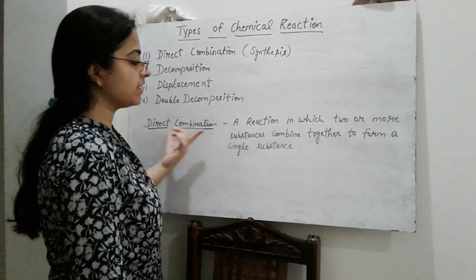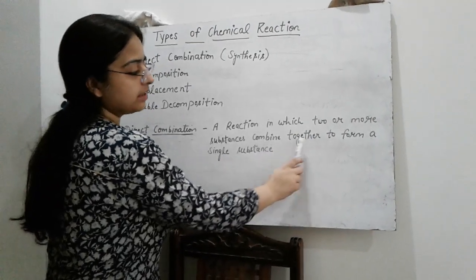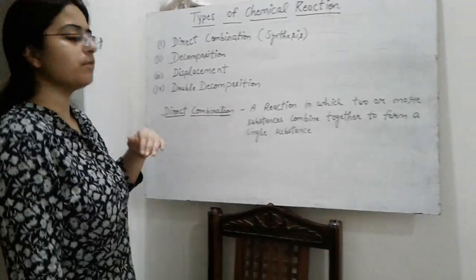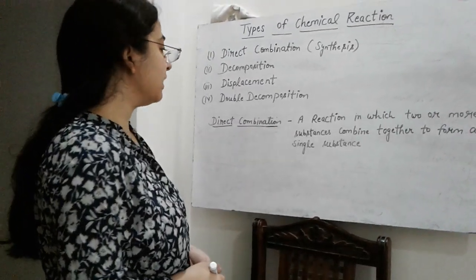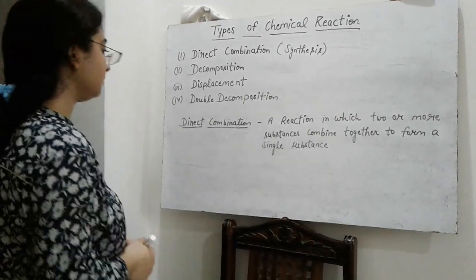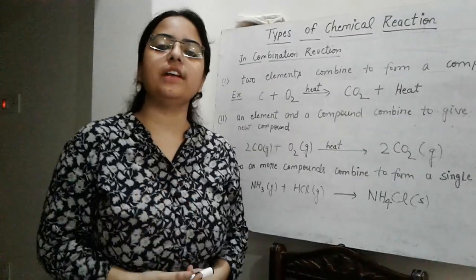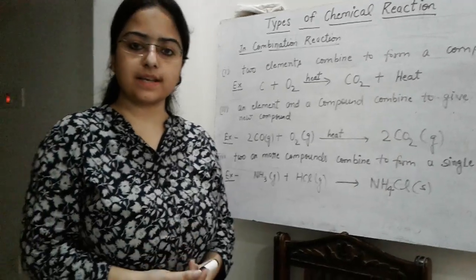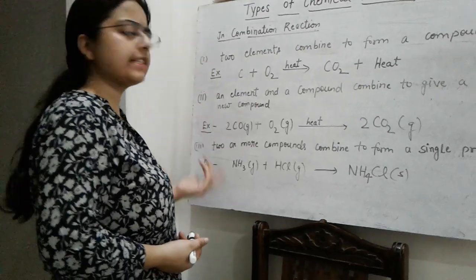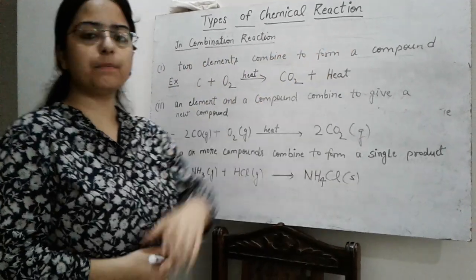A direct combination reaction is a reaction in which two or more substances combine together to form a single substance. Reactions in which two or more substances combine to form a single substance are called direct combination reactions. As I have told you, in a combination reaction two or more substances combine to give a new substance. So different cases are possible: two elements can combine to form a new compound.